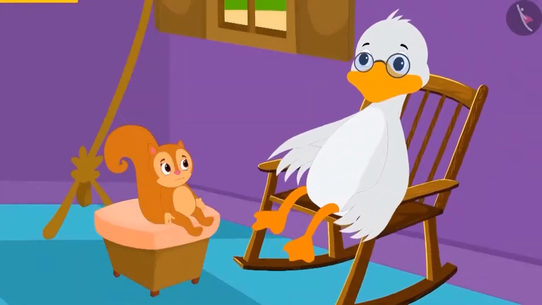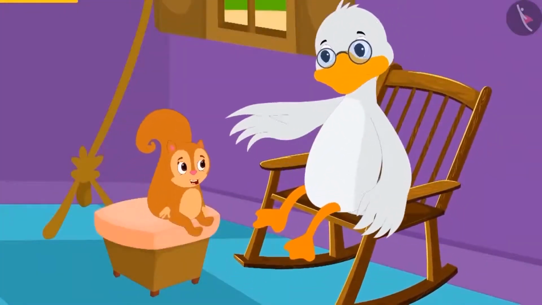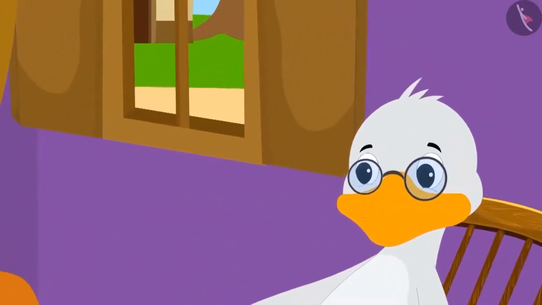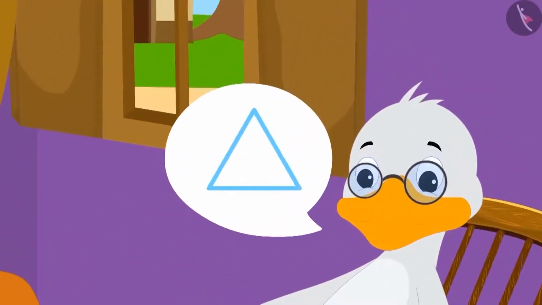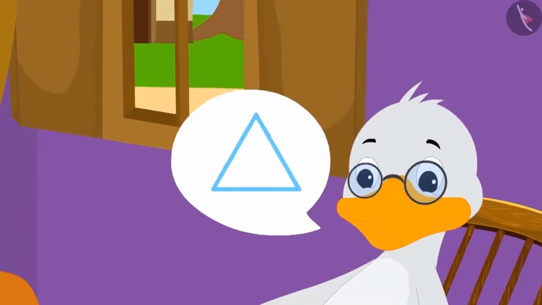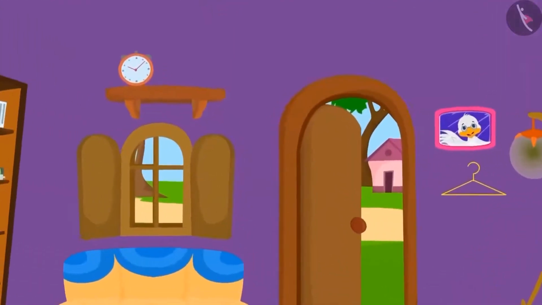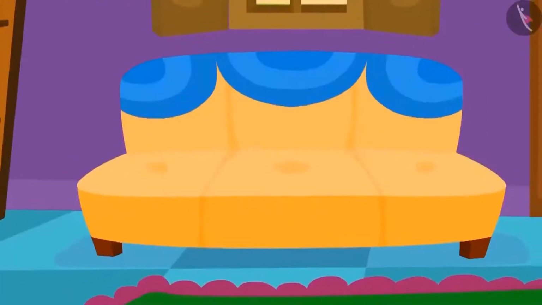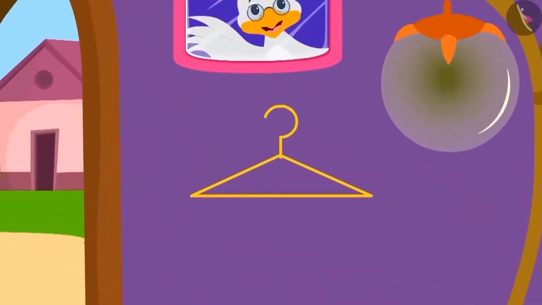Now, Uncle said to Chanda that if she wants the solution to the puzzle, then she has to look for one triangular shaped object. Children, can you find such an item in Uncle's house? Oh, wow, kids! You found it!